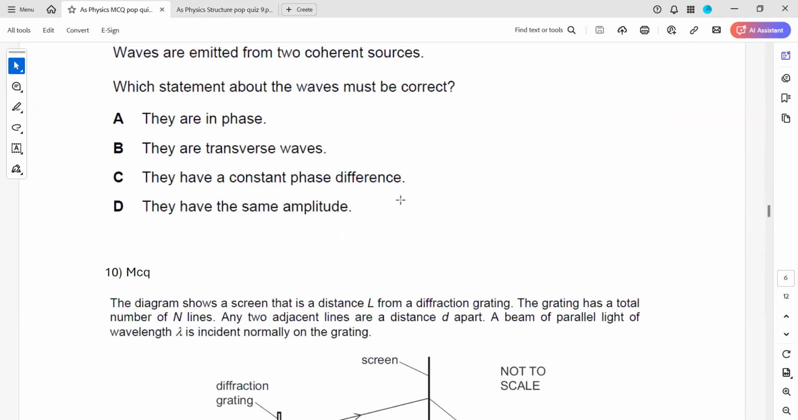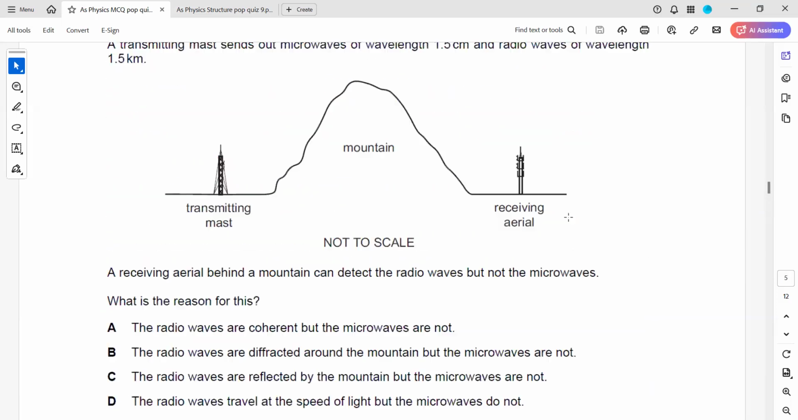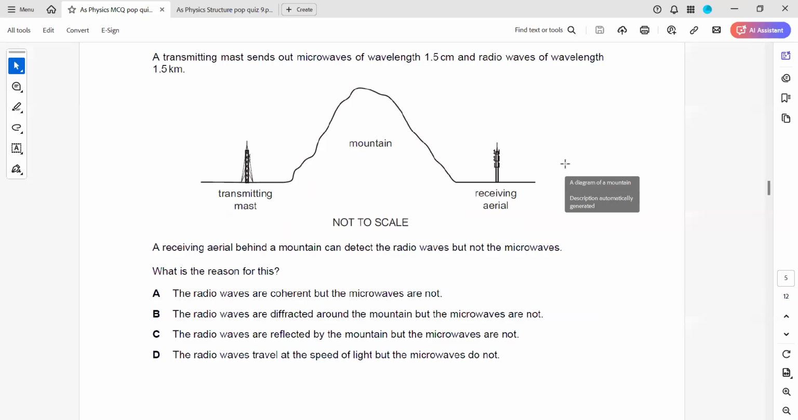Question 9, 10. Question 8. In question 8, a transmitting mast sends out a microwave of wavelength 1.5 centimeter and a radio wave of wavelength 1.5 kilometer. So a longer wavelength diffracts more as compared to the shorter wavelength.